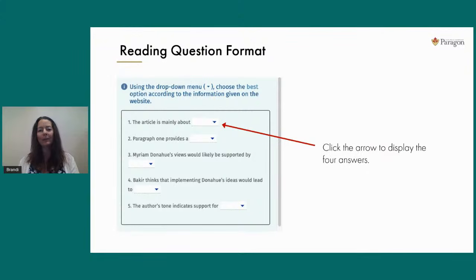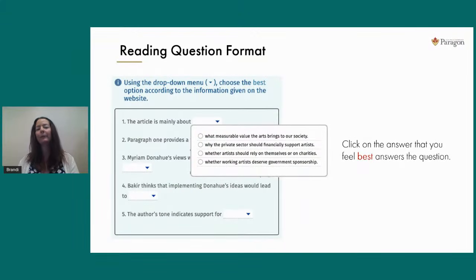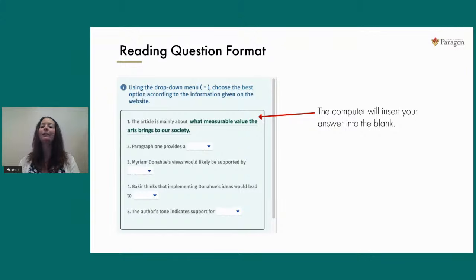When you answer these questions, most of the questions will be sentence completion. So you see here, question 1, this is a general meaning question. It says, the article is mainly about. You would click on that little drop-down arrow, and the computer will open up the 4 answer choices. So your job now is to read through the list and click on the answer choice that you feel best completes that sentence. As soon as you click, the computer will automatically insert that phrase or that word